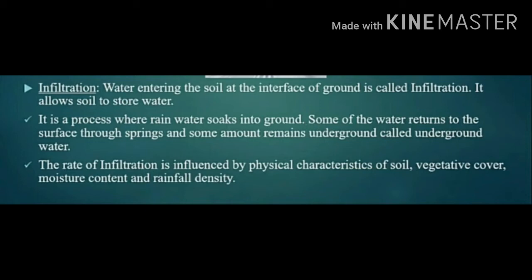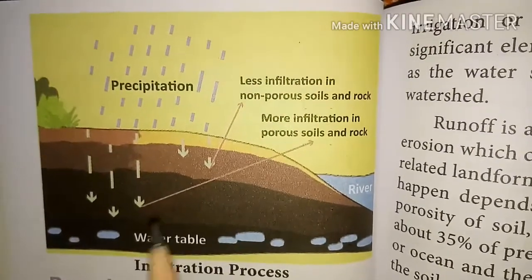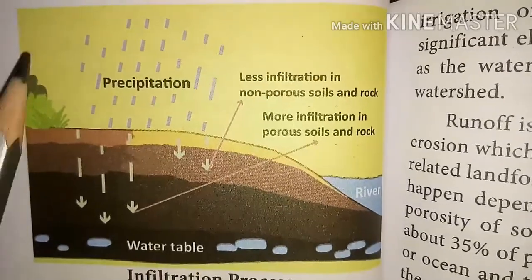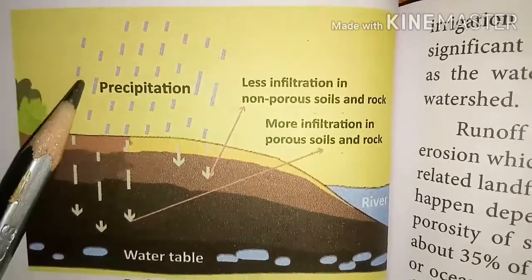The rate of infiltration is influenced by the physical characteristics of the soil, vegetative cover, moisture content of the soil, temperature and rainfall intensity. The terms infiltration and percolation are often used interchangeably. Look at the infiltration process. Heavy precipitation, rainfall.